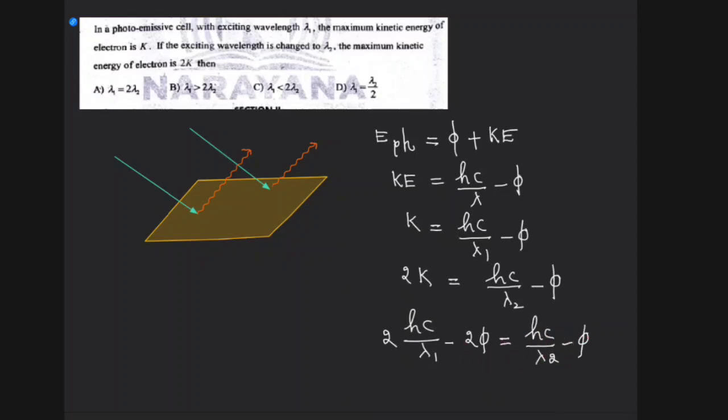If you bring minus φ to this side, it becomes plus φ, right? So 2 into hc by λ1 will be equal to hc by λ2 plus φ. So if I write it as 2 by λ1 is equal to 1 by λ2 plus something, where φ can be written as φ by hc.